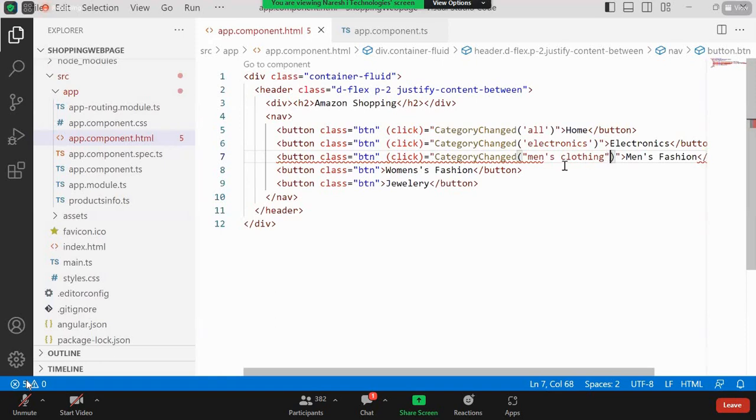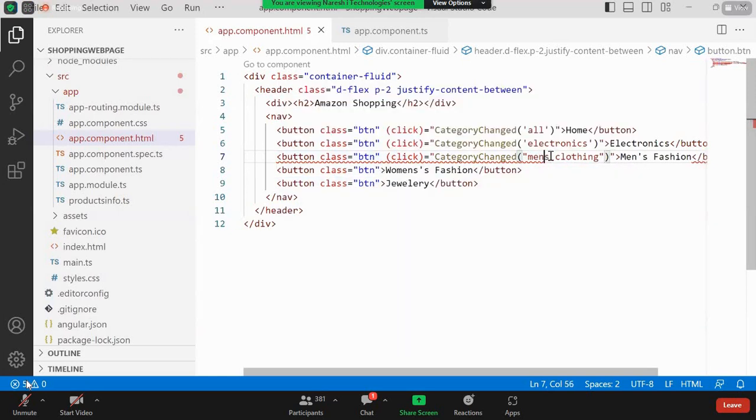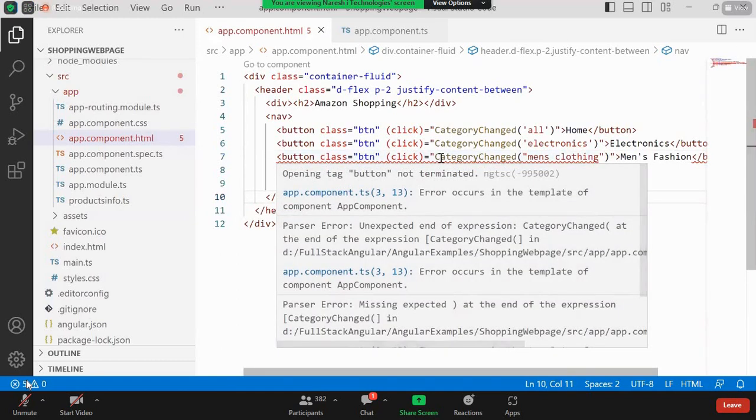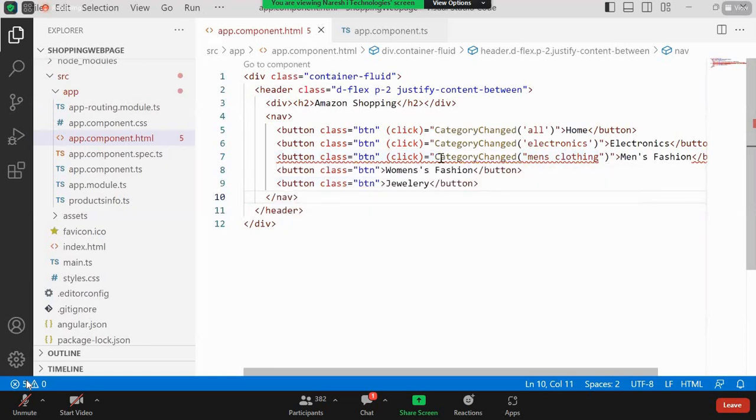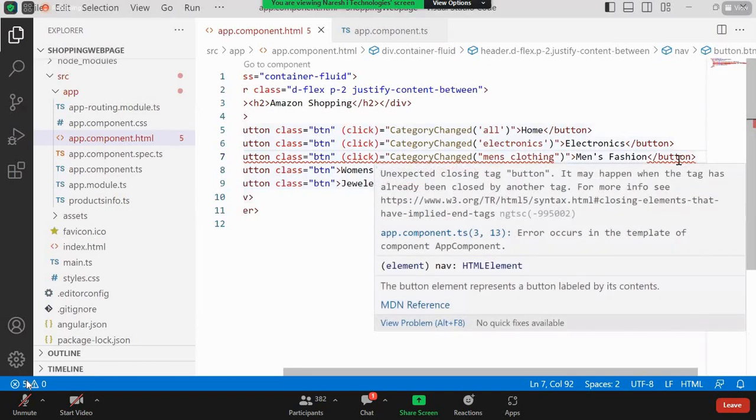Okay, we have an issue like this. Unexpected closing tag for the button.